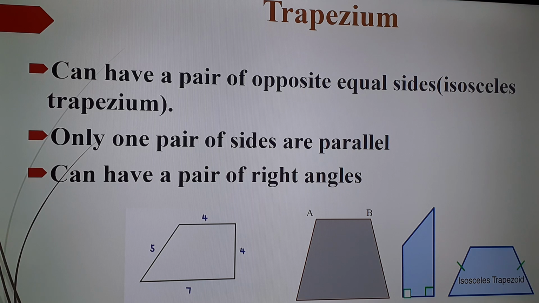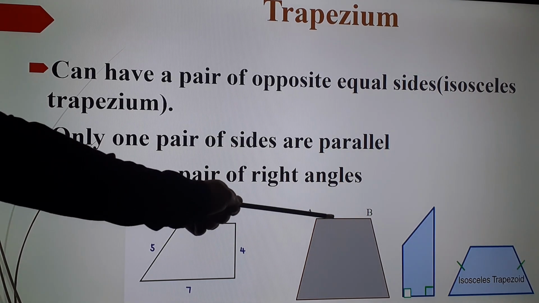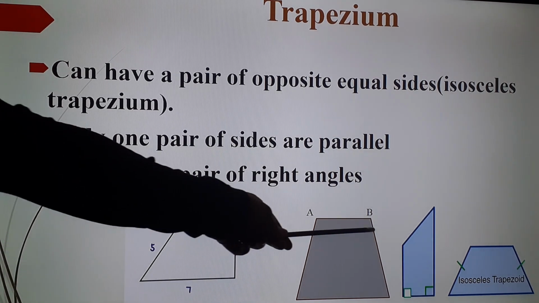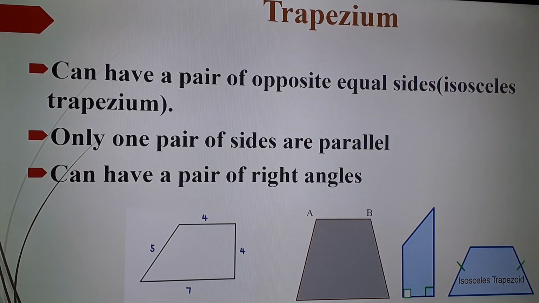So if two sides of a triangle are equal, we call it an isosceles triangle. In the same way, if two sides of a trapezium are equal, we call it an isosceles trapezium. Only one pair of sides are parallel. See here, you can see only one pair of sides are parallel. This AB and CD are parallel, but AC and BD are not parallel.